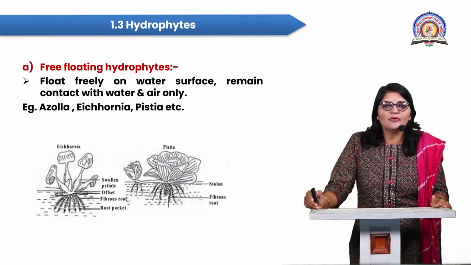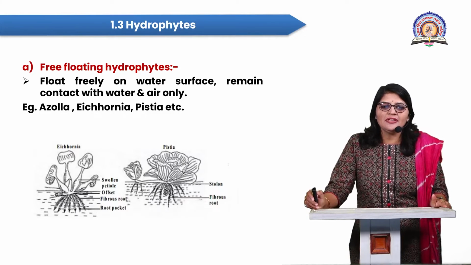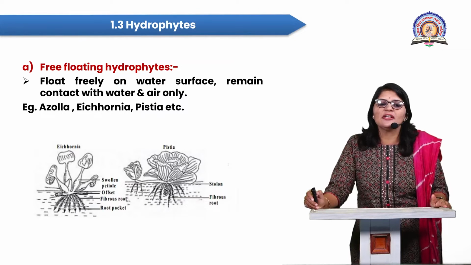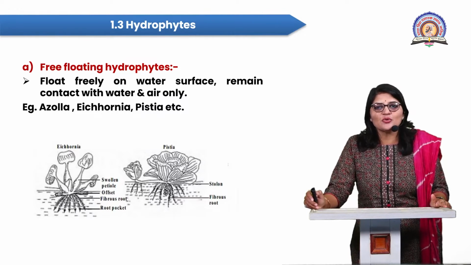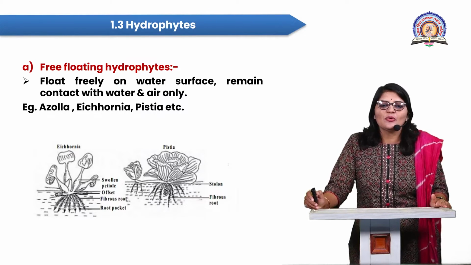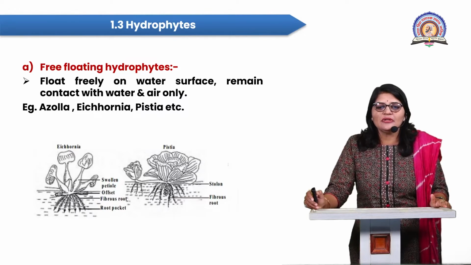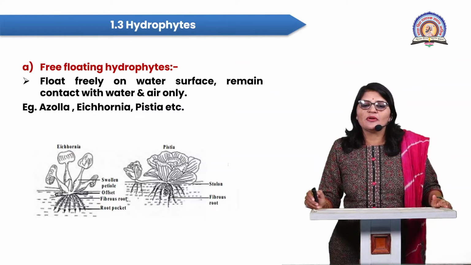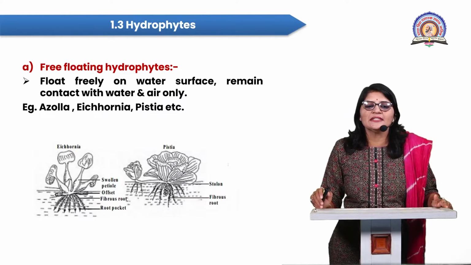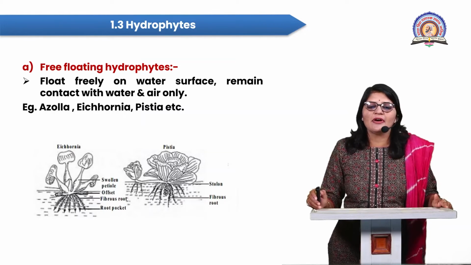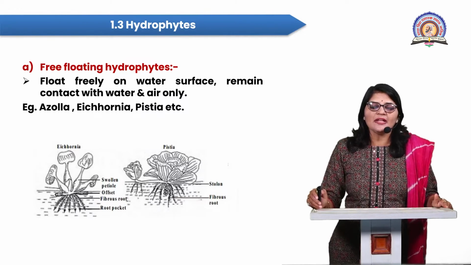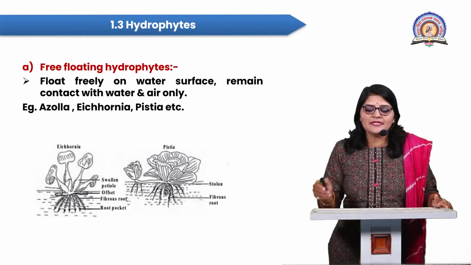So students, all of you see that image in which there are two plants. One is Eichhornia, also called water hyacinth. They have a swollen petiole above the water surface and offsets below the water surface, and a fibrous root system is there. And another plant is Pistia.